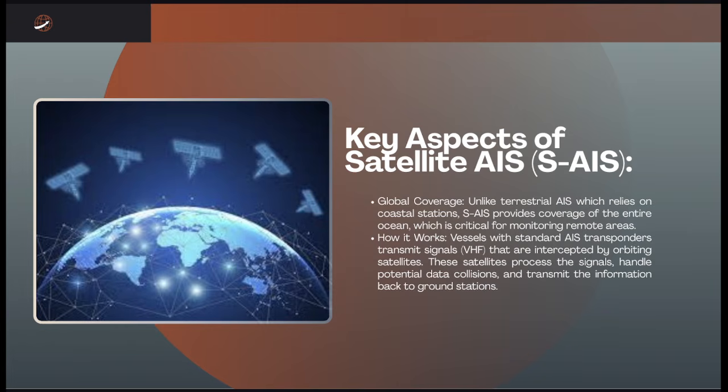So the vessel's standard AIS transponder transmits the signals through VHF radio that are intercepted by orbiting satellites. These satellites process the signals, handle the potential data collisions, and transmit the information back to the ground station.